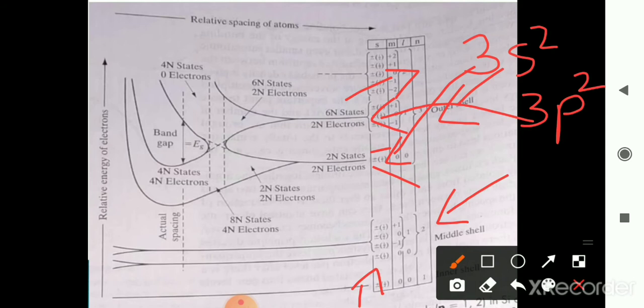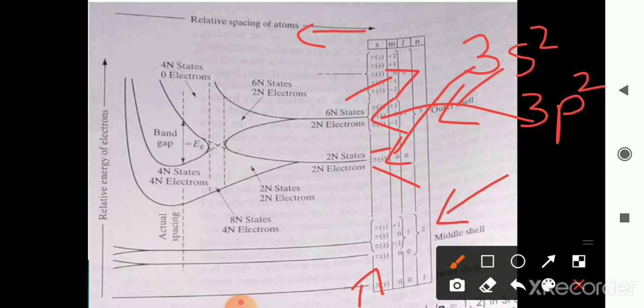As this interatomic spacing decreases, what we are doing here is combining many isolated atoms to form a crystal. So when we are combining, means we are joining, the interatomic spacing goes on decreasing. As the interatomic spacing decreases, at one point what happens?